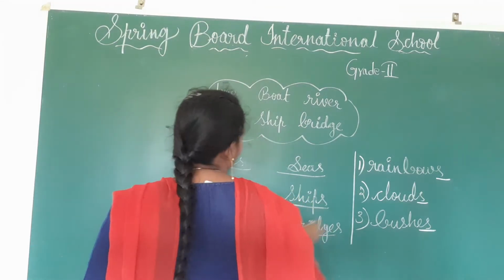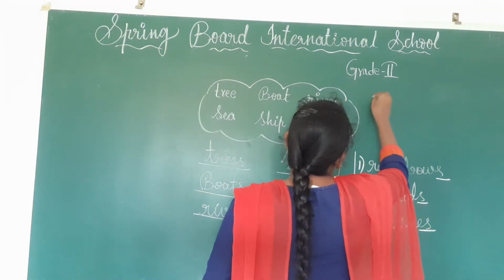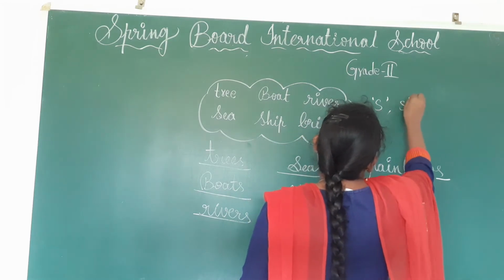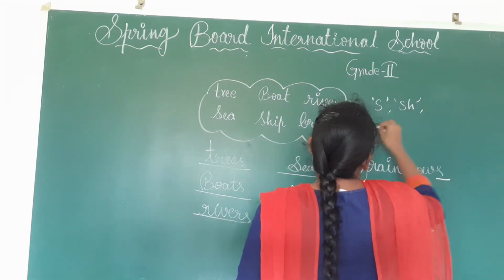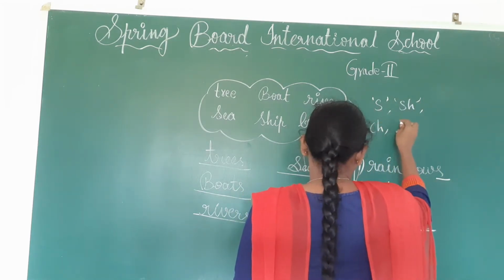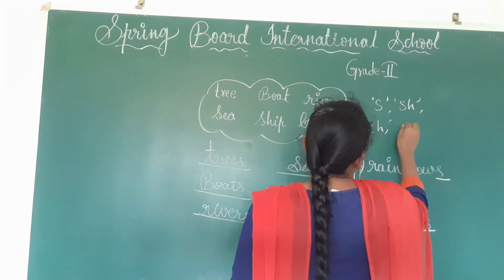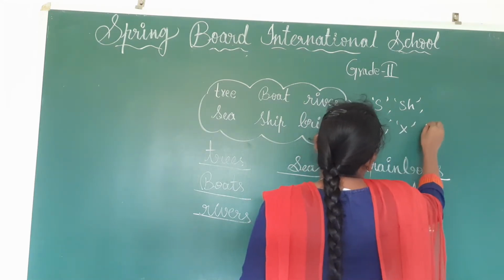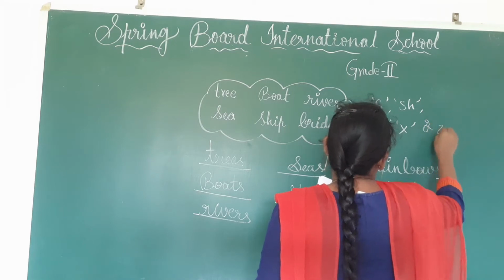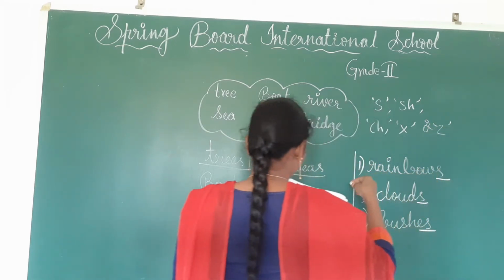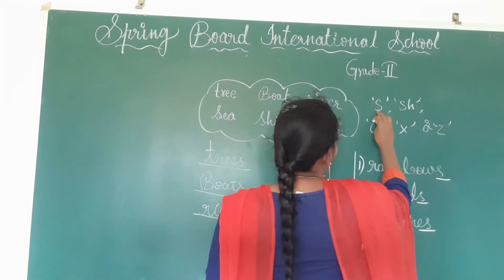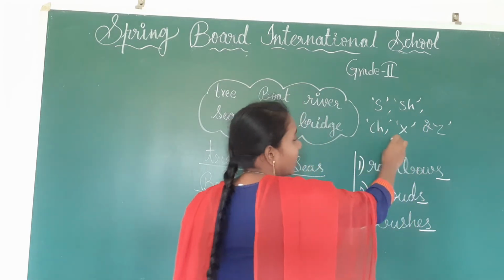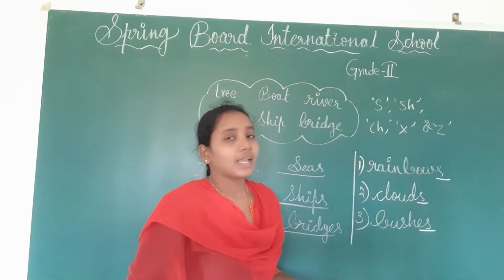Okay, children, now see the words that end with s, sh, ch, x or z.